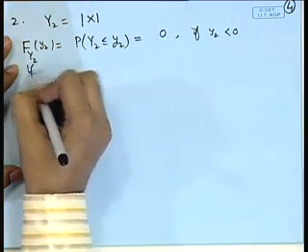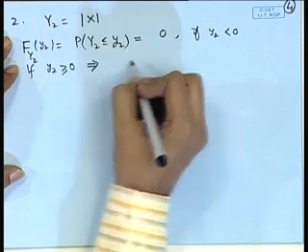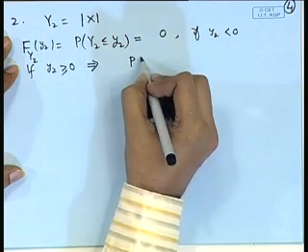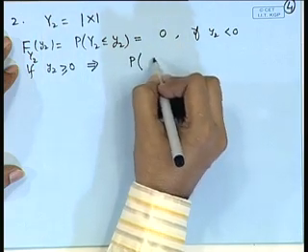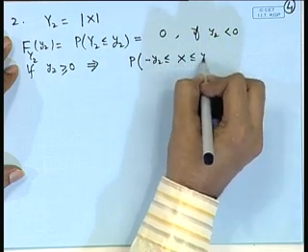Now, if y2 is greater than or equal to 0, then we can express this as probability of minus y2 less than or equal to x less than or equal to y2.